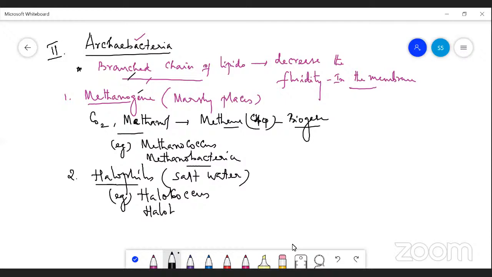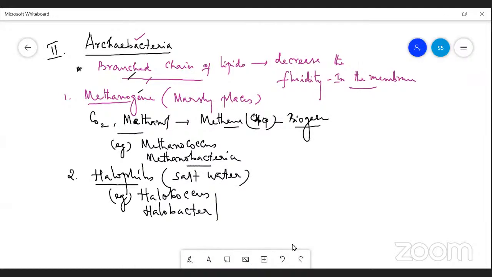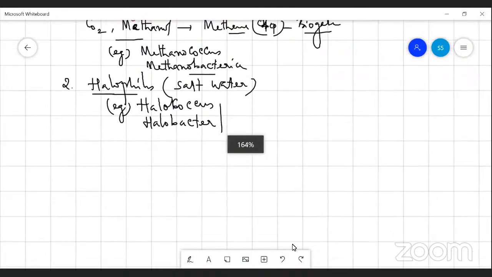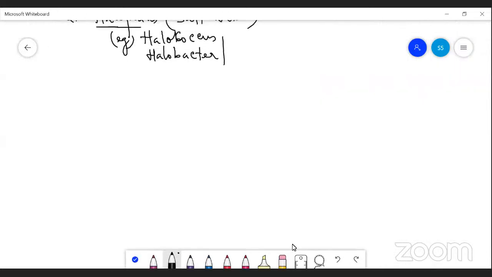Another one is Halobacter. So these are the two examples of halophiles. The next, the third one, is thermoacidophiles.